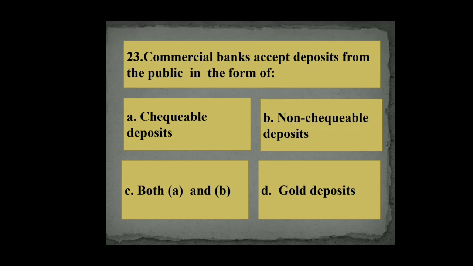Commercial banks accept deposits from the public in the form of: A. Checkable deposits, B. Non-checkable deposits, C. Both A and B, D. Gold deposits. So its right answer is C. Checkable deposits and non-checkable deposits.